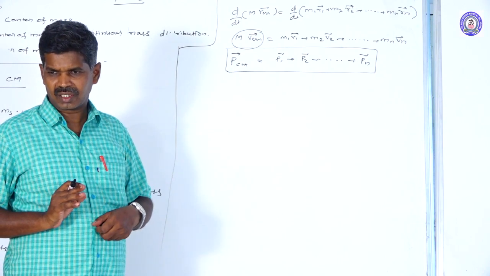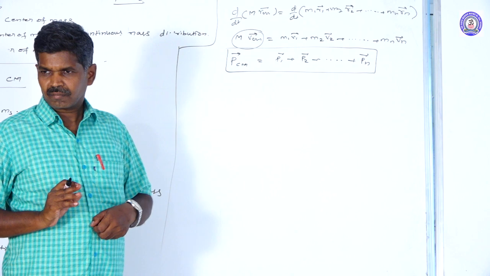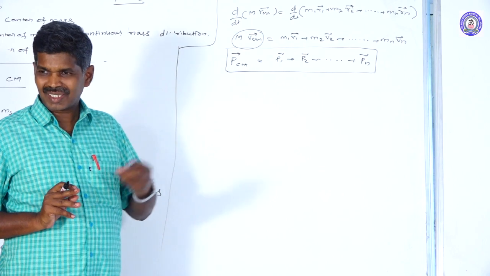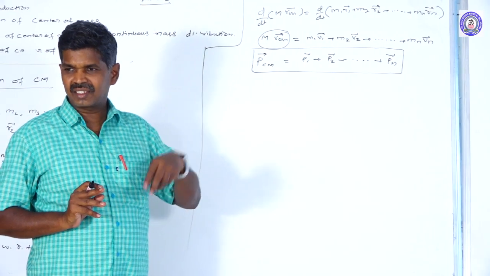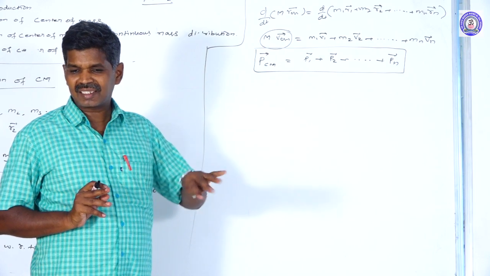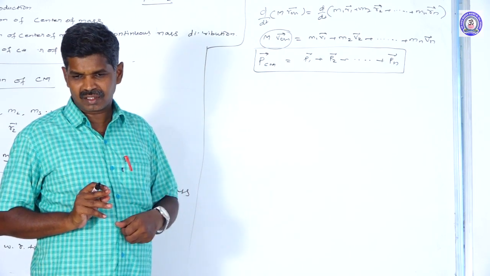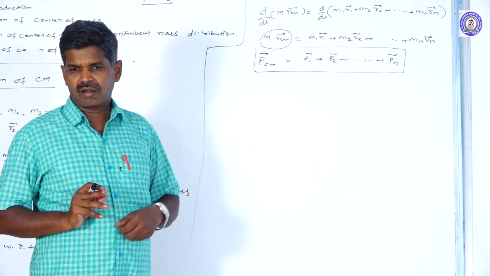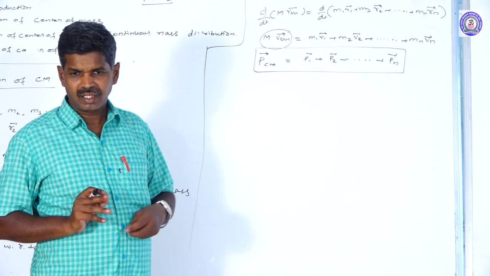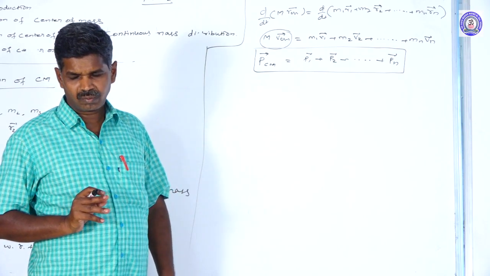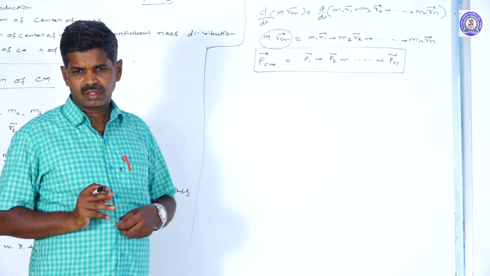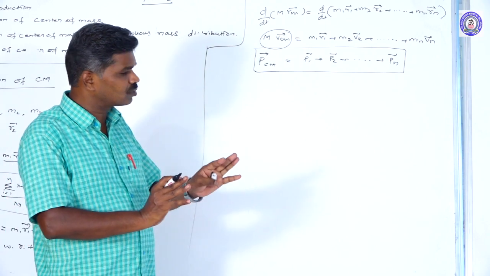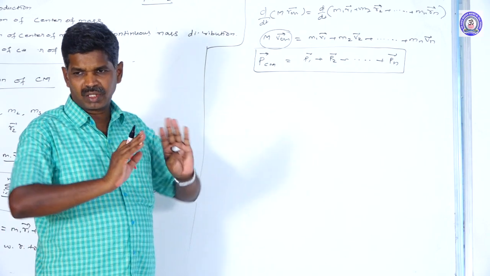What does Newton's second law say? If we have an external force, only then is there acceleration. Without external force, acceleration is zero, that is, velocity remains constant. When velocity remains constant, the momentum of the system remains constant. That is called the law of conservation of linear momentum. Without external force, momentum is conserved, so the system may move with a constant momentum.